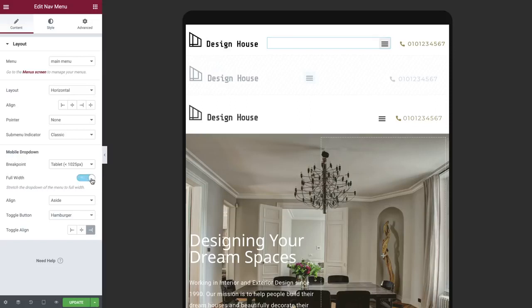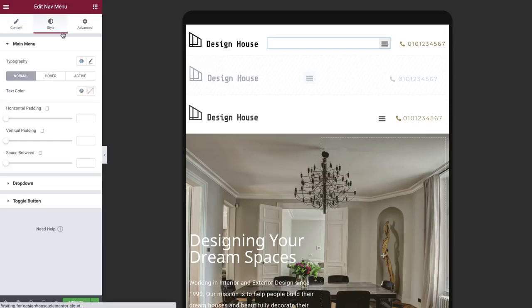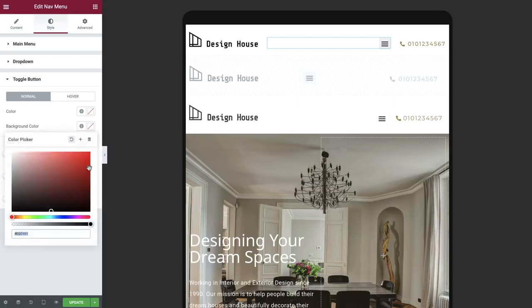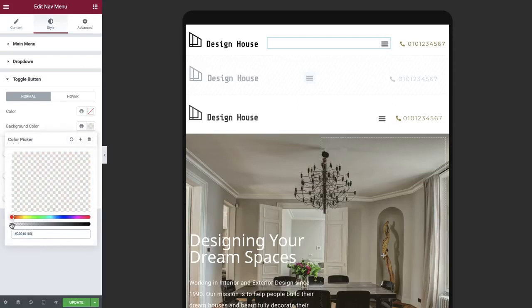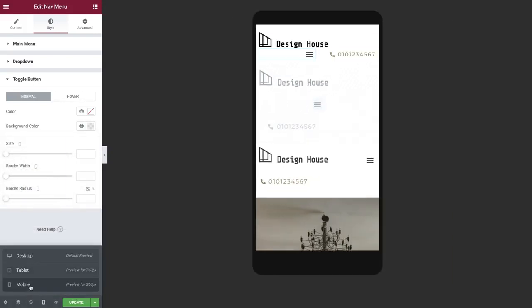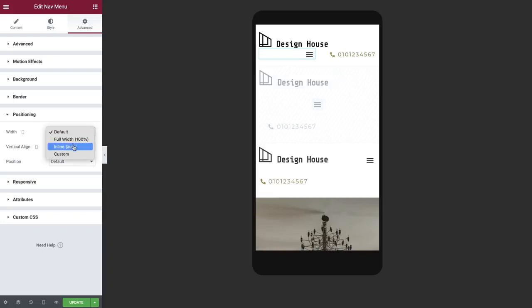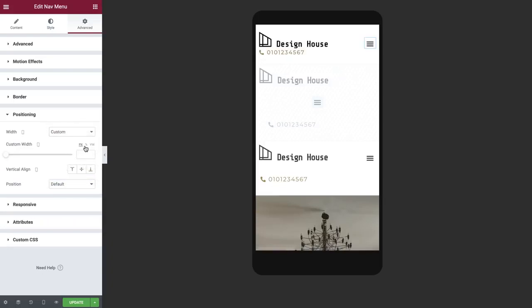Let's finish styling it. Enable the full width to remove any extra padding, and in Style, remove the background by dragging the bar all the way to the left. And that's it. Now let's check it on mobile. There are many ways to approach the mobile design of our header, but in this example, we will keep all three widgets shown in the mobile viewport. In the Advanced tab of our Nav menu widget, under Positioning, set the width to Custom and alter it to fit next to our logo.